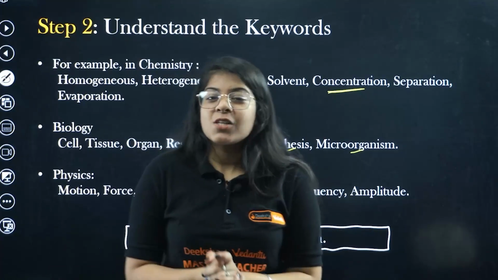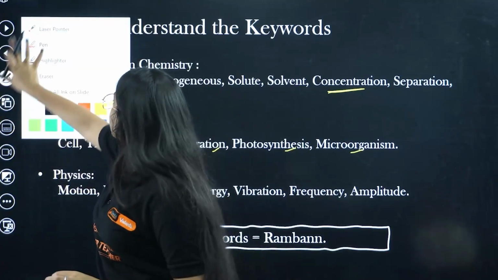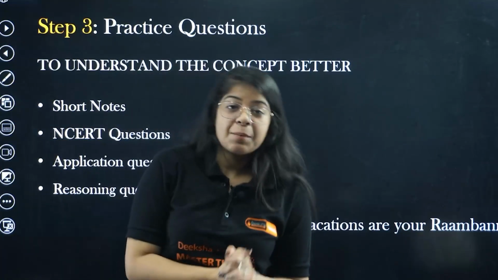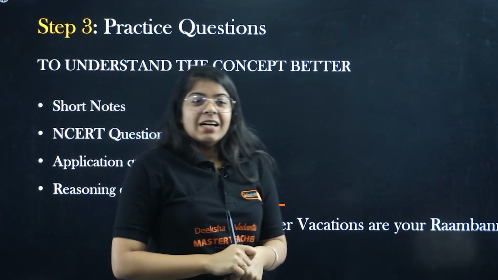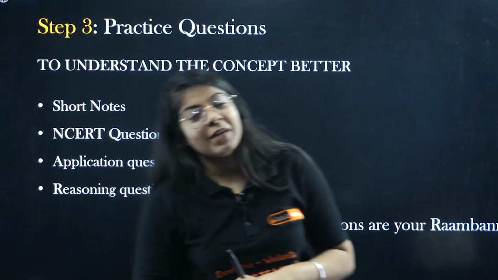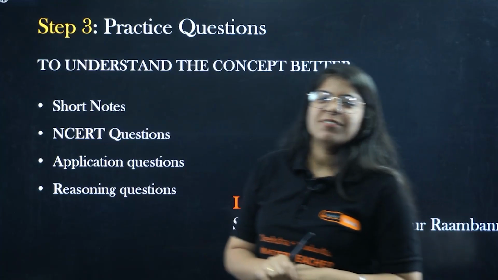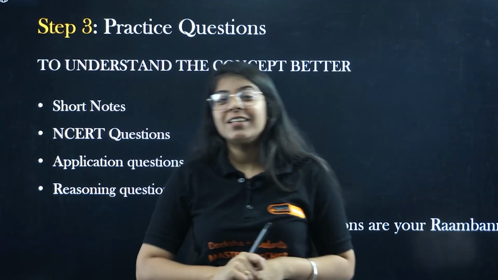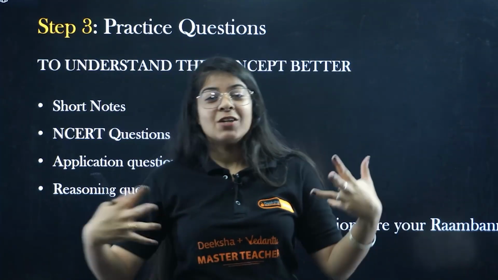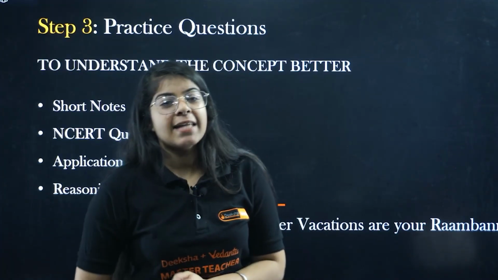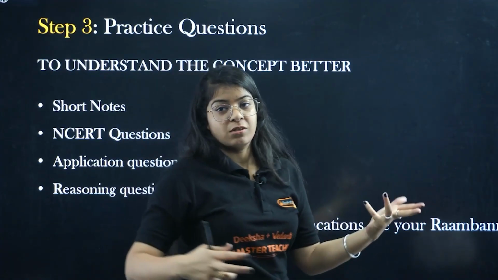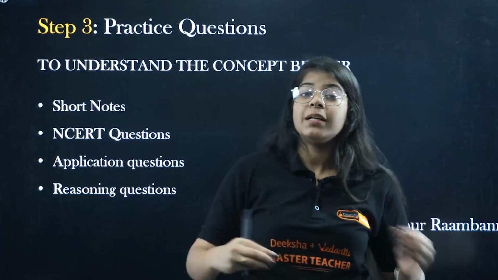Okay, beta. Next we have step 3, practice questions. Now this is where you have to do a little bit of hard work, because everything in life does not come easy. You can't just read the chapter like a story and enjoy it. You can't just use the keywords. You have to practice using the keywords, and that is how we do practice questions, to understand the concepts a little better.